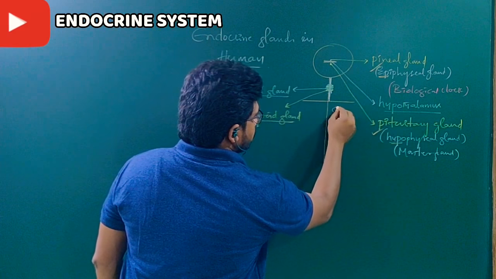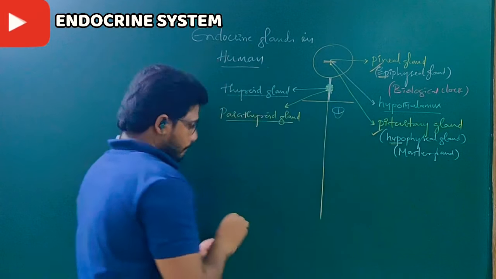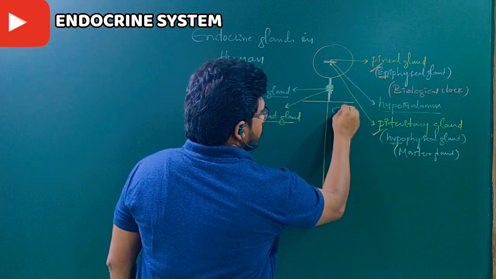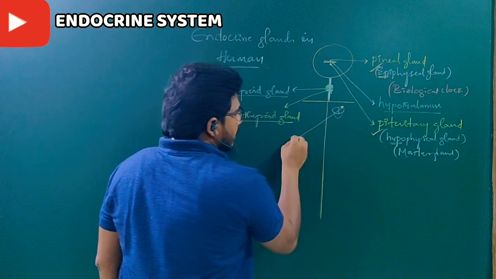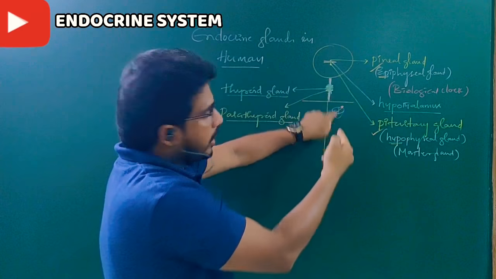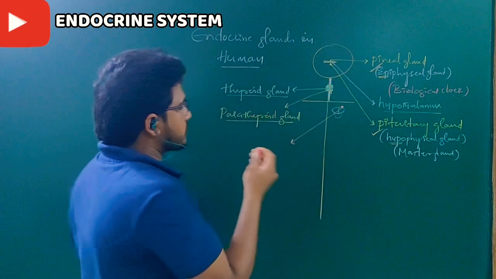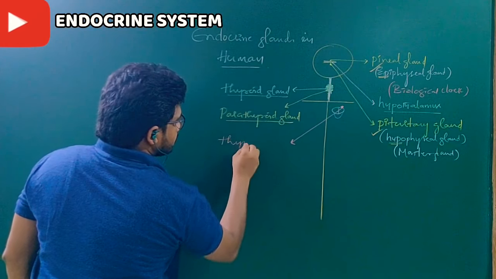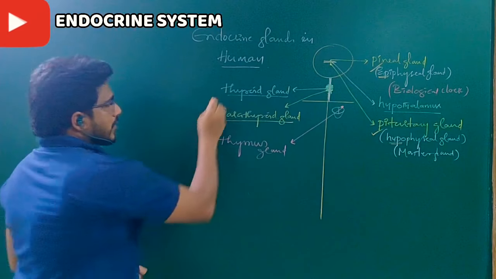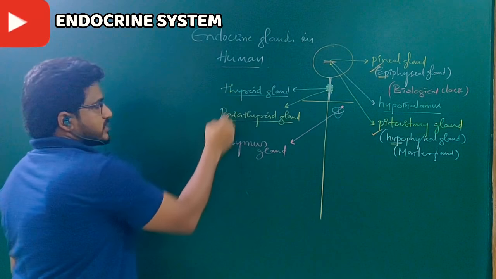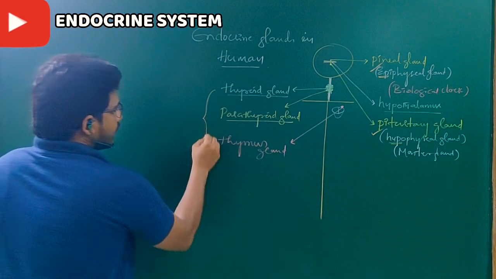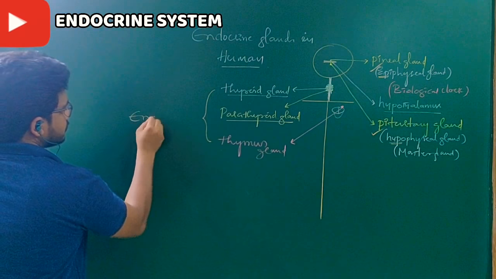Next, this is the part where the heart is present. The heart is not an endocrine gland. It is a pumping organ. Dorsal to the heart, there is a small gland called the thymus gland. So thyroid, parathyroid and thymus have a very common point: all three are derived from endoderm.